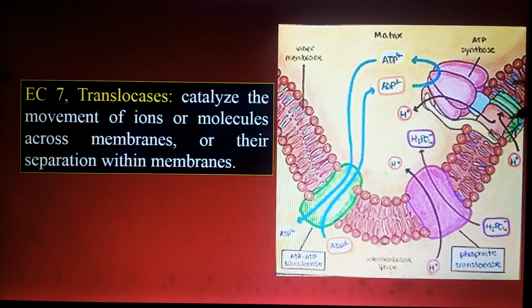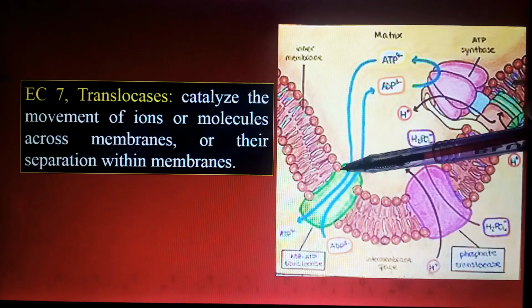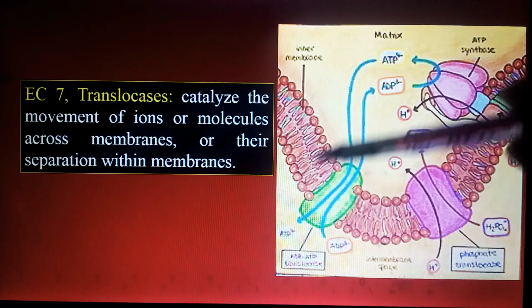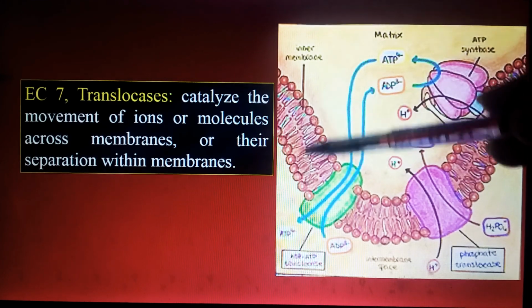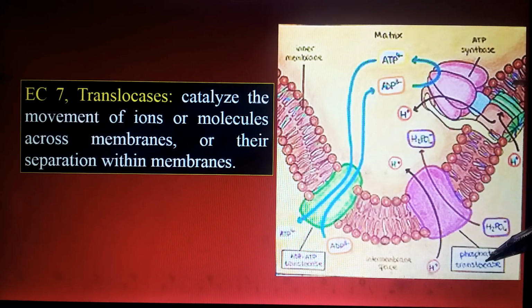There are different types of translocases: ATP/ADP translocases and phosphate translocases. ATP/ADP translocase is responsible for the movement of ATP and ADP into and out of the cell through the cell membrane. Phosphate translocase is responsible for the movement of the phosphate group into and out of the cell through the cell membrane. So these enzymes are known as translocase enzymes.